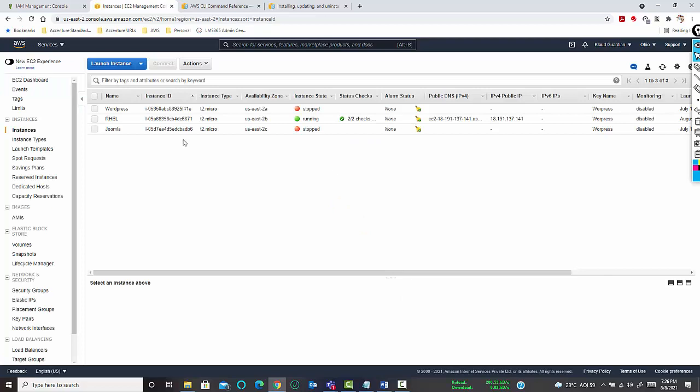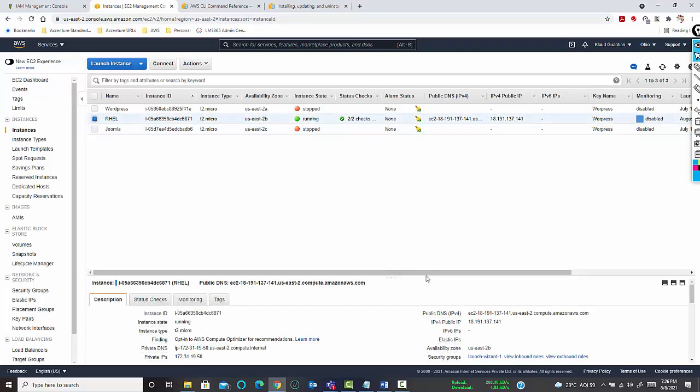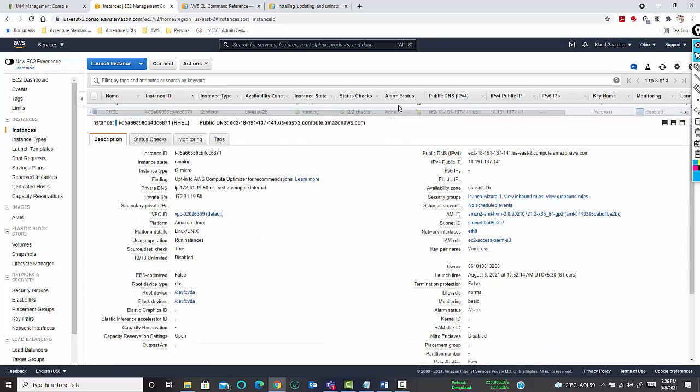So what we have done at this moment is given an access permission so that this particular EC2 instance can now access any S3 bucket which is created within this particular region.